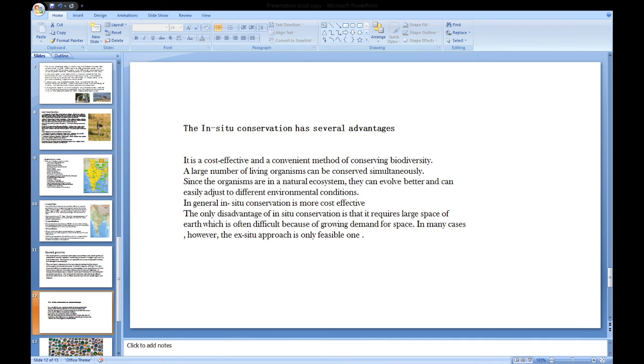The only disadvantage of in situ conservation is that it requires large space of earth, which is difficult because of the growing demand for space. In many cases, however, the ex situ approach is the only feasible one.